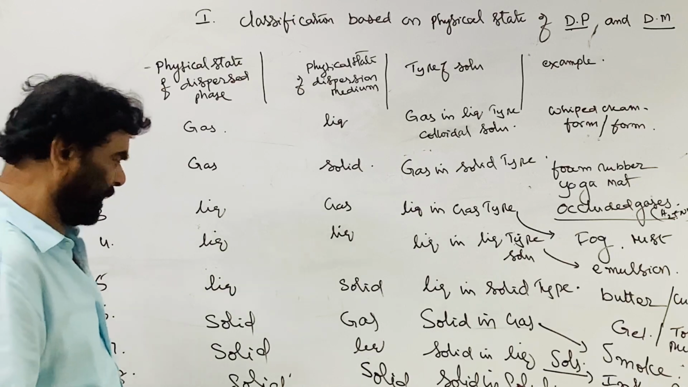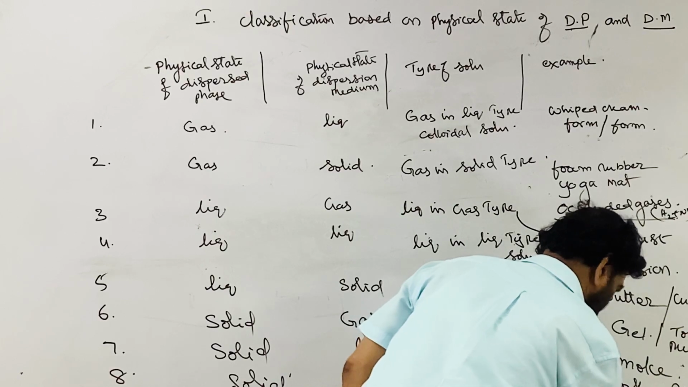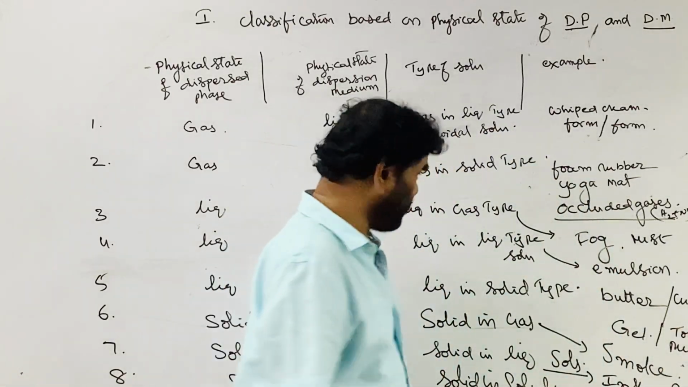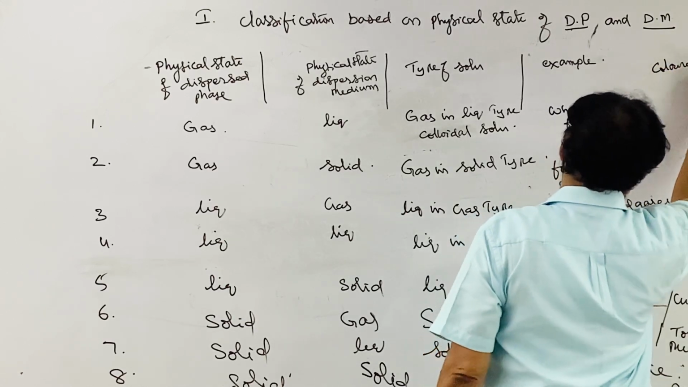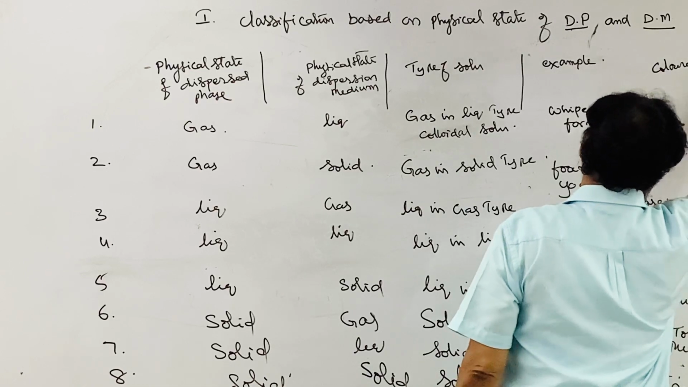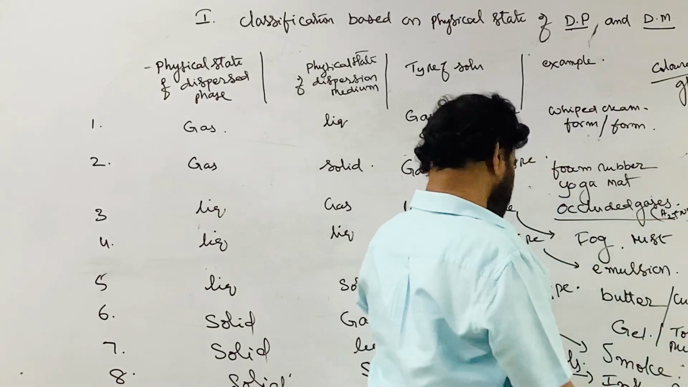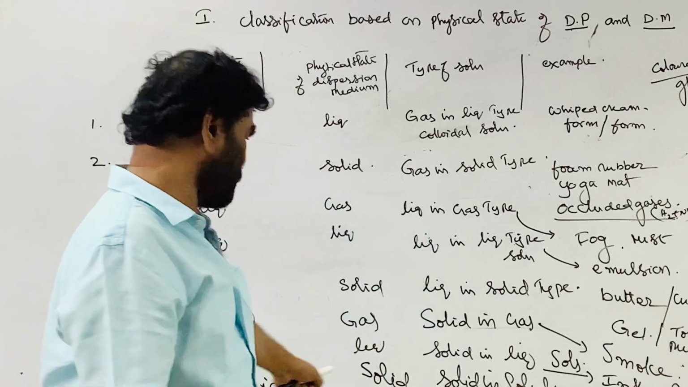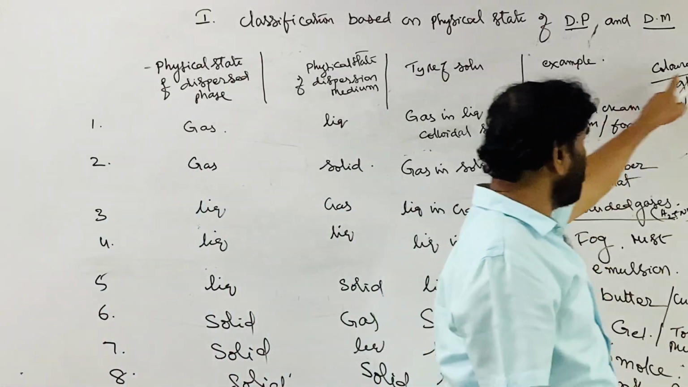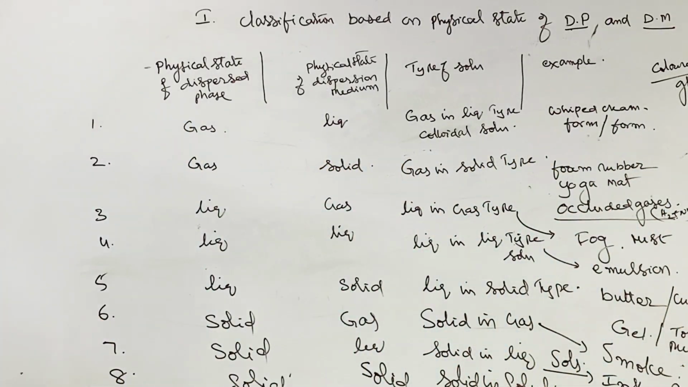Solid in solid: these are gems, colored glass. Colored glass, gems, all similar: one solid is dispersed in another solid, that is solid in solid type. The gems, colored glass, etc. all come under the category of solid solutions, solid in solid type colloidal solutions.